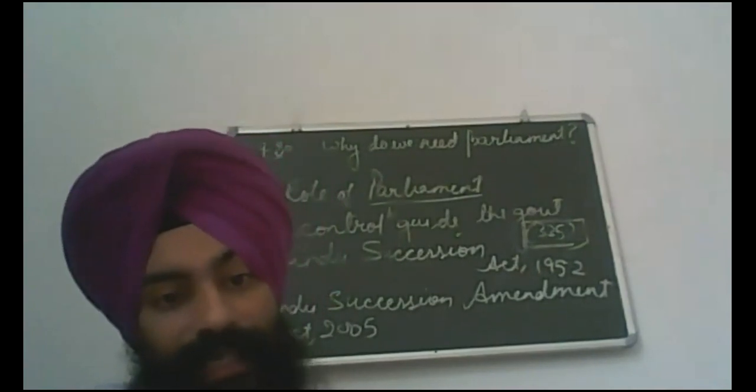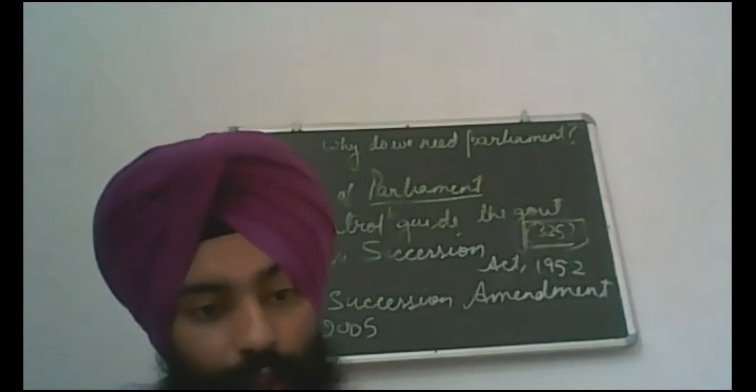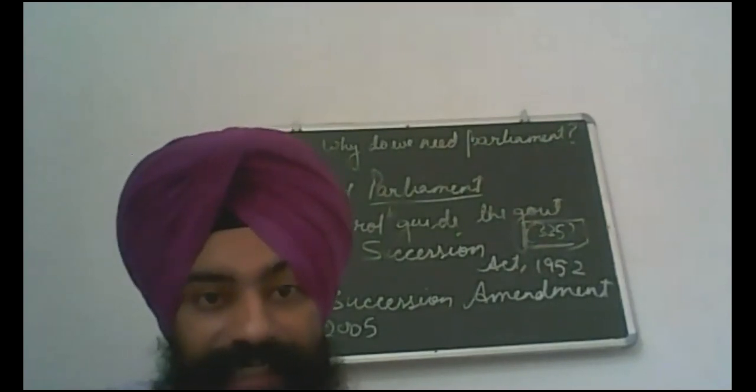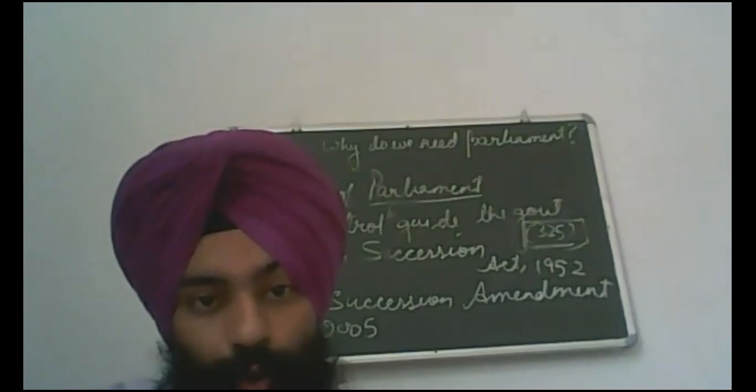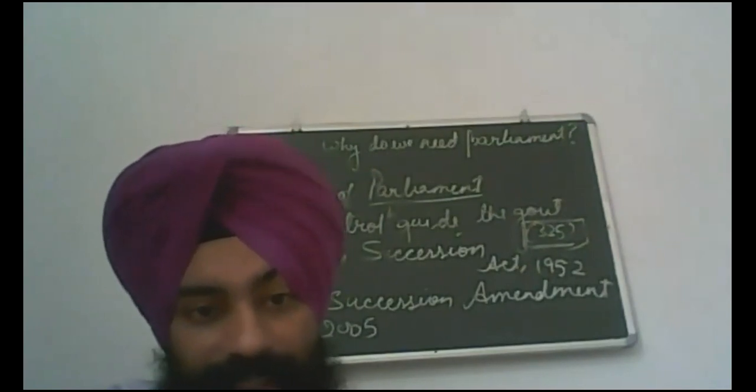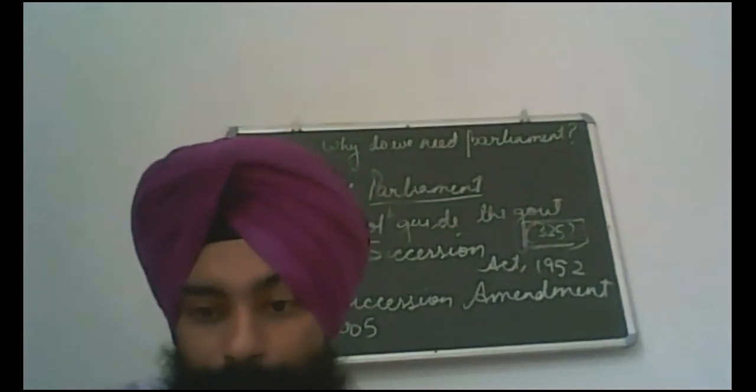Under such circumstances, the Aam Aadmi Party got 28 seats. The total number of seats in the Delhi Assembly is approximately 72.